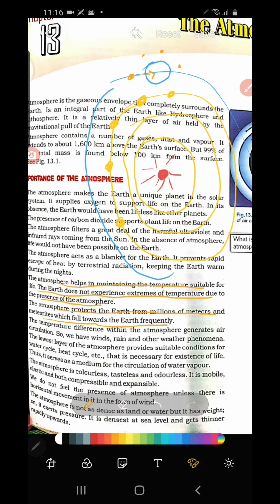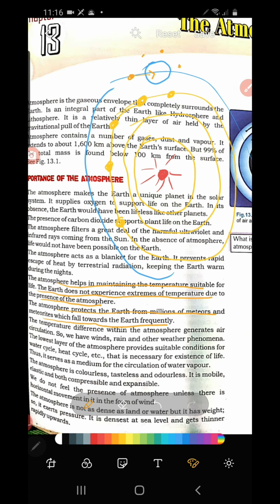But the earth's atmosphere does not allow these broken pieces of planets, stars, or rock pieces, which are called meteors and meteorites, to get in. The earth's atmosphere protects the earth from all these meteors and meteorites reaching it.